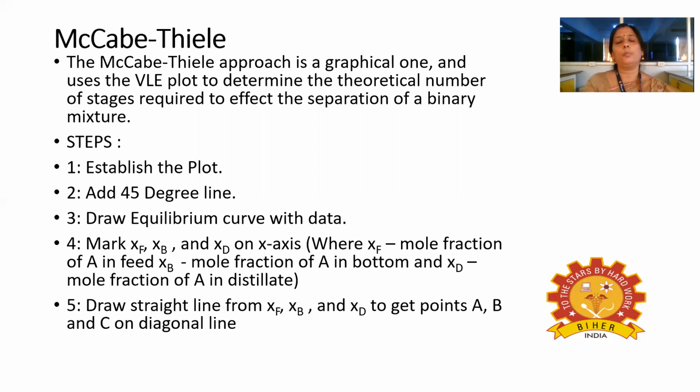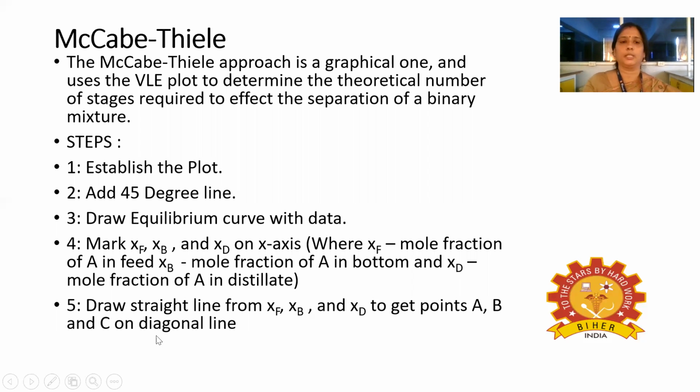There are two methods used for determining the number of trays in the distillation column: the McCabe method and the Ponchon-Savarit method, but the mostly used method is the McCabe method. The McCabe approach is graphical and uses the vapor liquid equilibrium plot to determine the theoretical number of stages required for effective separation of the liquid mixture.